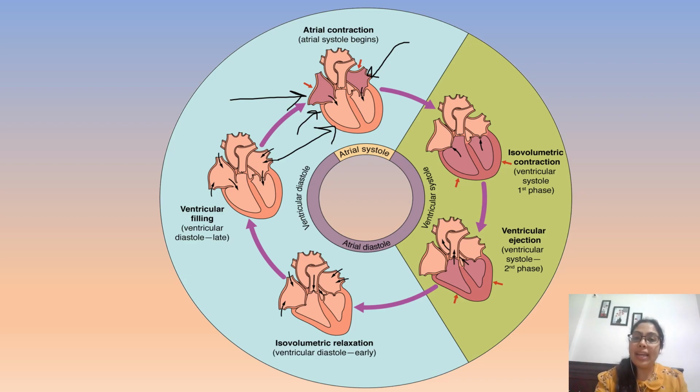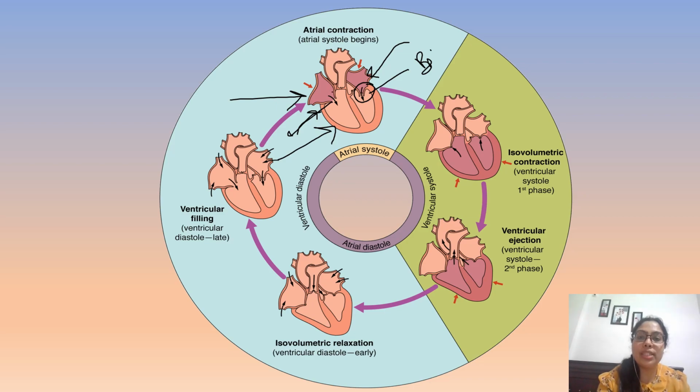So therefore, the bicuspid and tricuspid valves, these are the bicuspid valve and these are the tricuspid valve, will open and the blood will start filling into the ventricles. What happens next is the SA node generates an action potential. What does it do? It stimulates both the atria simultaneously and contraction happens. So therefore, atrial systole happens. Both the atria contract. So what happens next? This SA node will send a signal to the AV node.